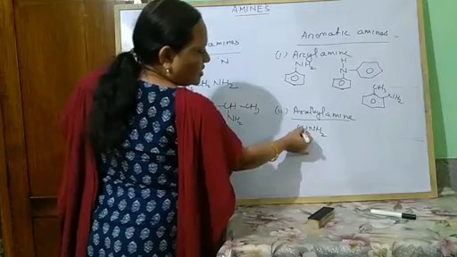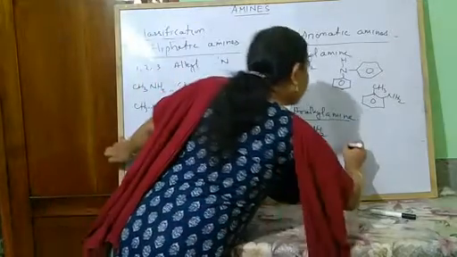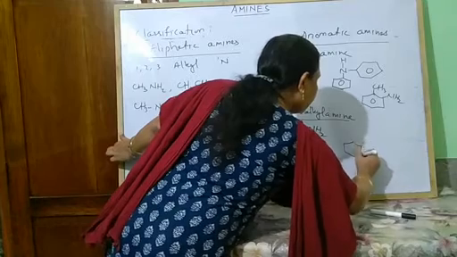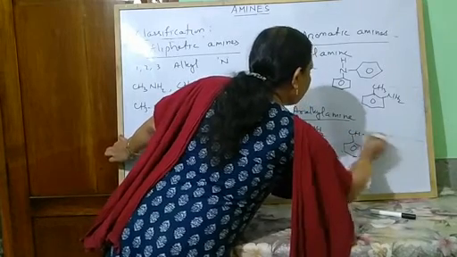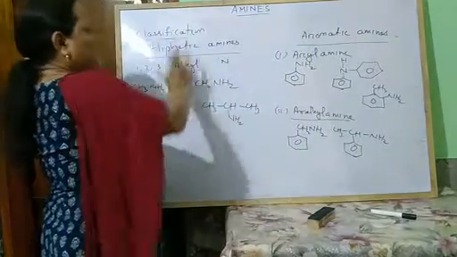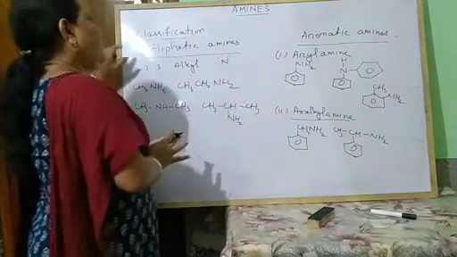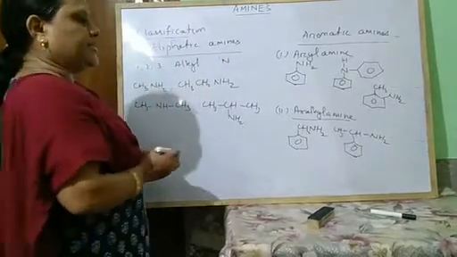So side chain CH2, NH2, this is your aralkyl amine. And another, CH, NH2, CH3. So these are some examples of aliphatic amines and aromatic amines.